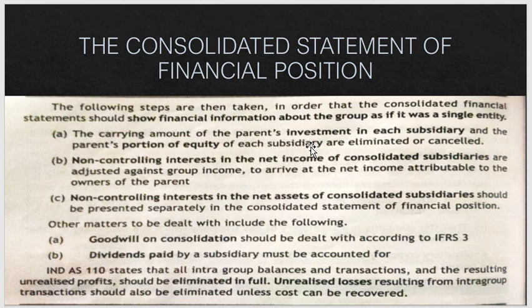The non-controlling interest in the net income of consolidated subsidiaries is adjusted against group income to arrive at the net income attributable to the owners of the parent. Non-controlling interest in the net assets of consolidated subsidiaries should be presented separately in the consolidated statement of financial position.